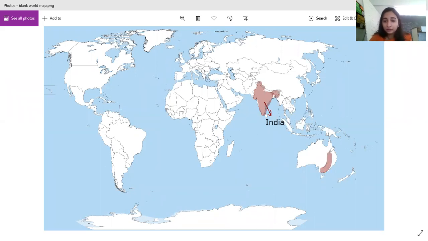Which is this continent? Change the color. Not yet visible. I think now it will be visible. Color it properly, okay? As I said, I am not able to color it properly on the board. This is Australia. So draw a line. As I said, you will only use a pencil or a black pen on the map. Nothing else to write. Australia.